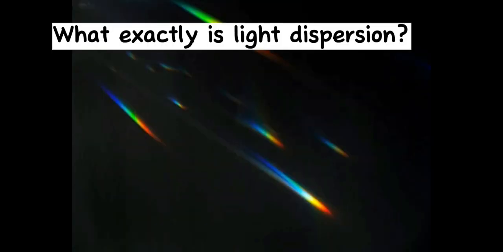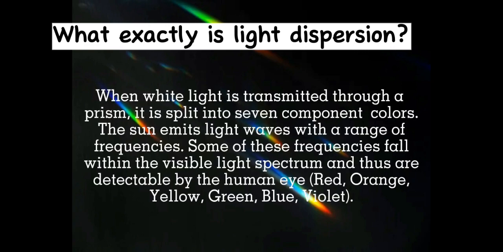So, what exactly is light dispersion? When white light is transmitted through a prism, it is split into its seven component colors. The sun emits light waves with a range of frequencies. Some of these frequencies fall within the visible light spectrum and thus are detectable by the human eye: red, orange, yellow, green, blue, violet. For you to understand, please watch this video.